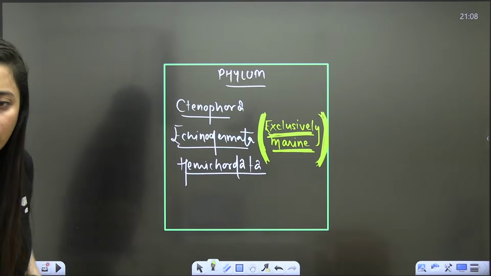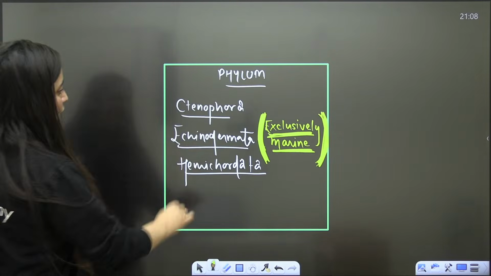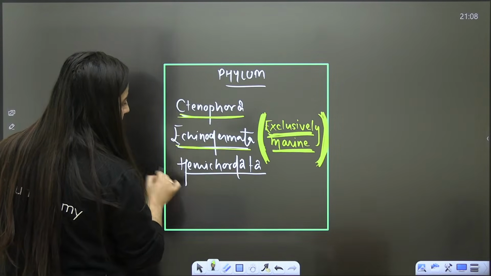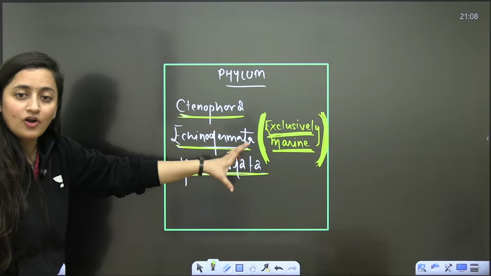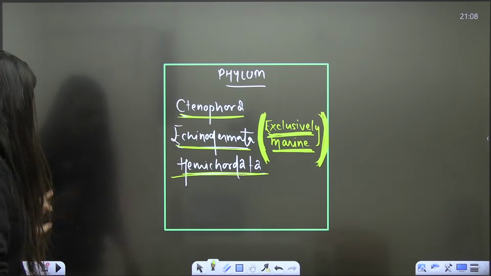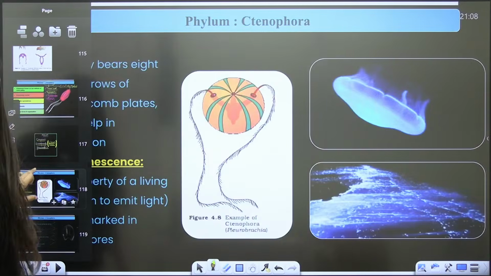Okay, so you have phylum Ctenophora, phylum Echinodermata, phylum Hemichordata. These 3 phyla where organisms are exclusively marine. This is the one thing that you need to remember here in Ctenophora.